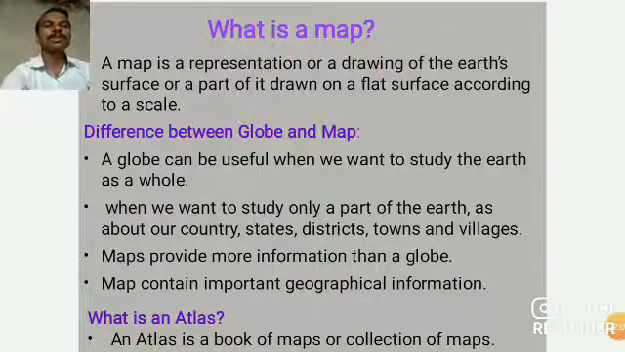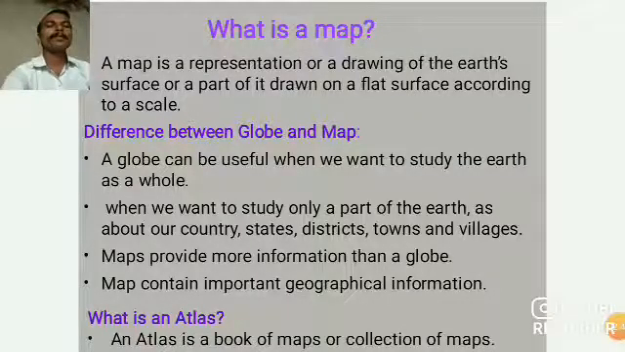A map is a representation or a drawing of the earth's surface or a part of it, drawn on a flat surface according to a scale. It means if we want to make a map, we represent the earth's surface or a part of it through a drawing on a flat surface, according to a scale. It is just a drawing and representation of the earth's surface or a part of it, which we draw on a sheet or a paper.